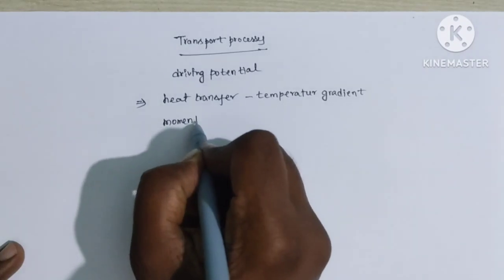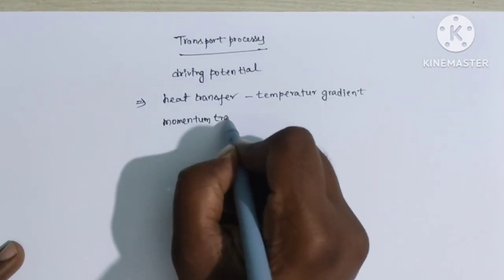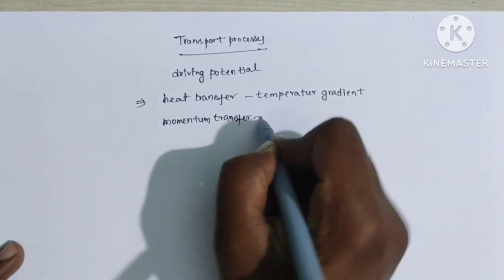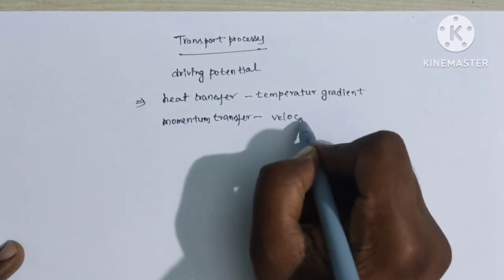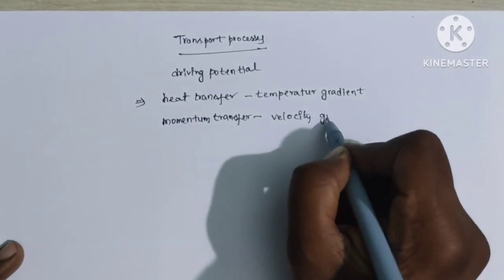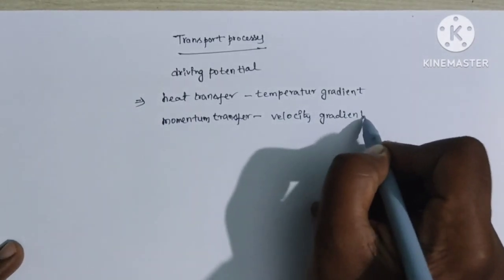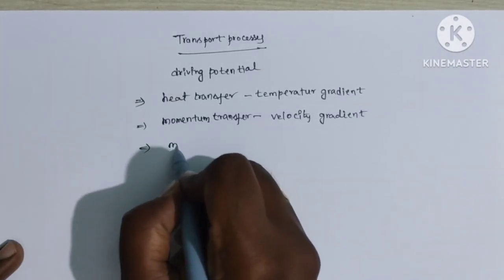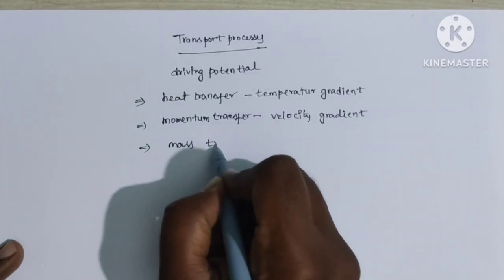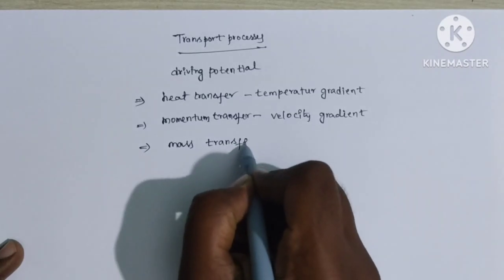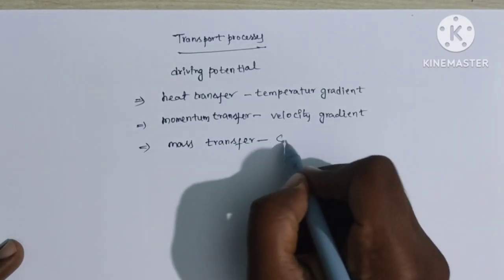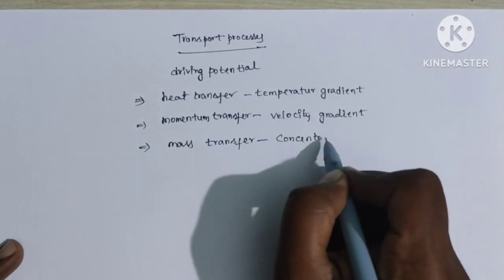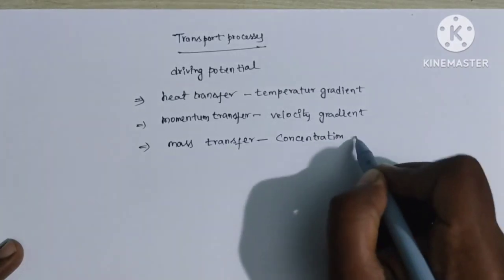Momentum transfer: velocity gradient. Mass transfer: concentration gradient.